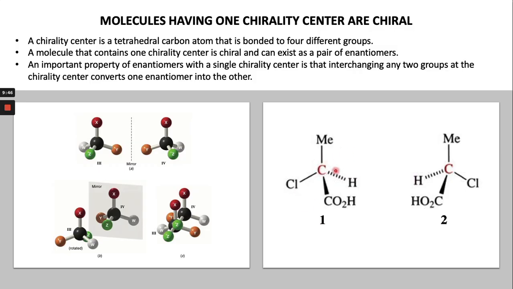You can see this example too. This is the carbon with 4 different groups, so this carbon is called the stereogenic carbon or stereo center, and this molecule is chiral.